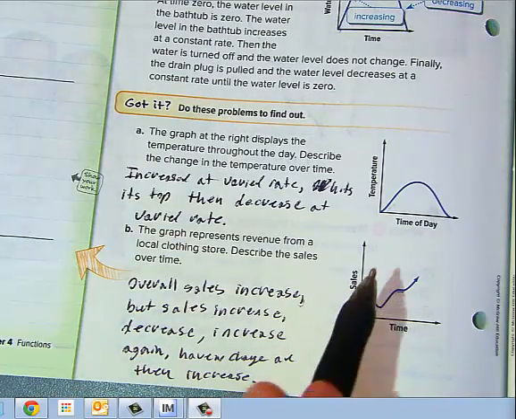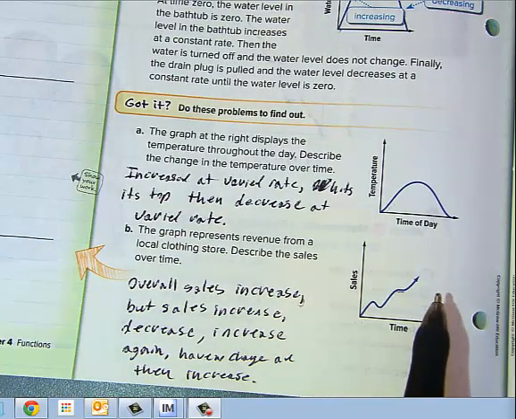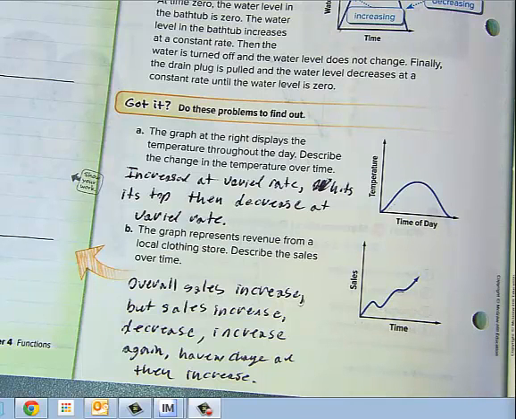So you're describing overall that it's going up and to the right, it's increasing, but then you're describing all of the change along the way, okay?